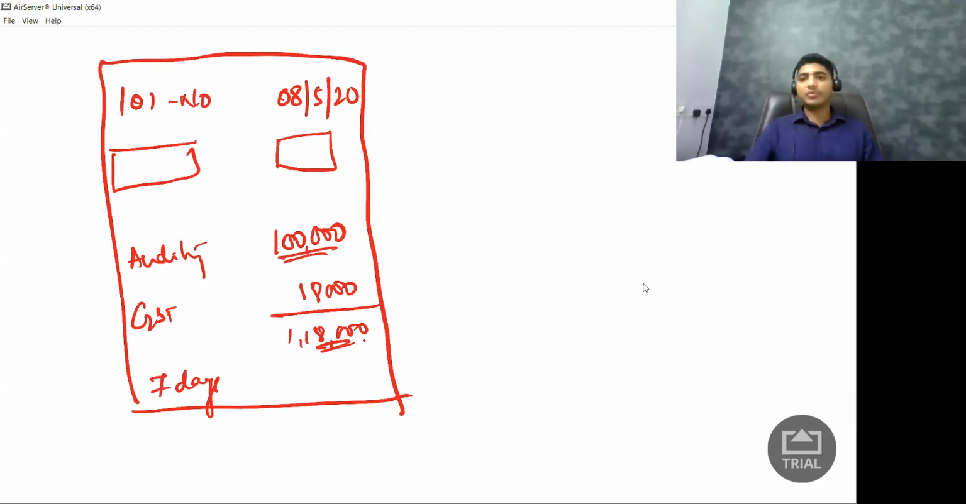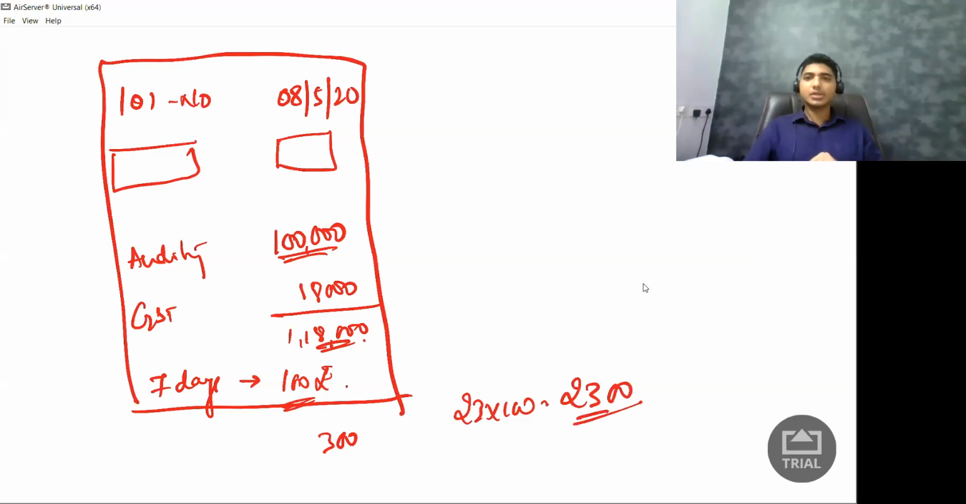If you don't pay within 7 days, then for every day of delay, I am going to charge, let us say, 100 rupees. So if he pays me on the 10th day, that is for an extra 3 days, I'm going to charge 300 rupees. If he pays me after, let us say, 1 month, that is after 30 days, then for that extra 23 days, I'm going to charge 23 into 100, that is 2,300 rupees extra.